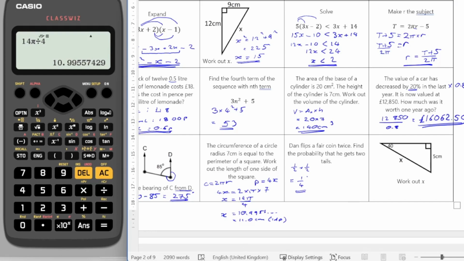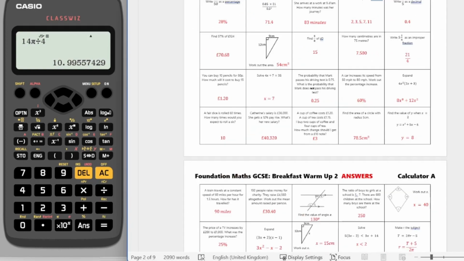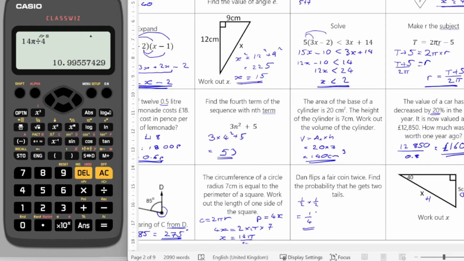For the final one, this is a right angle triangle where we're using 2 sides and 1 angle. So we're using trigonometry. So I'll label these 2 sides the opposite and the hypotenuse. And I'm trying to find the hypotenuse. So the trig ratio with an O and an H in is going to be the sine ratio. So sine is equal to opposite over hypotenuse. So rearranging that to find the hypotenuse, hypotenuse is equal to the opposite divided by sine of the angle. So x is going to be equal to 5 divided by the sine of 40.